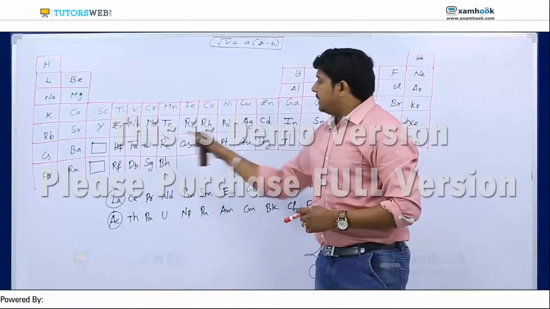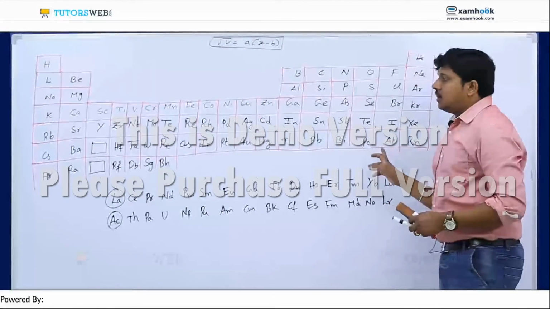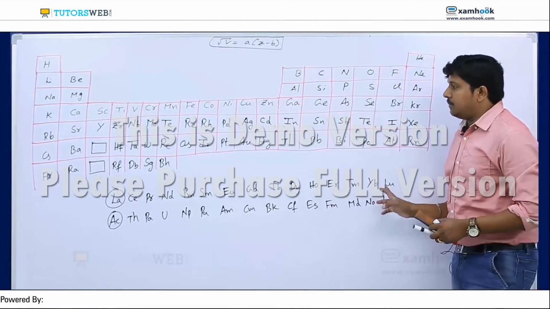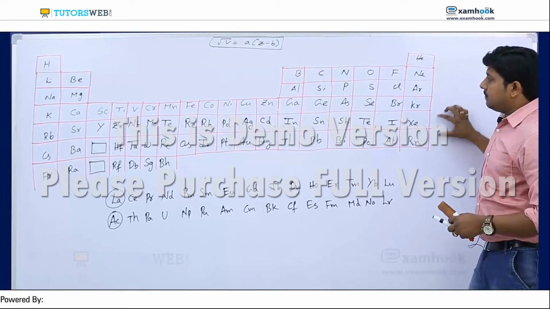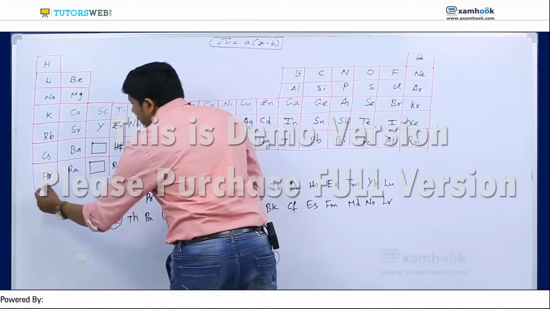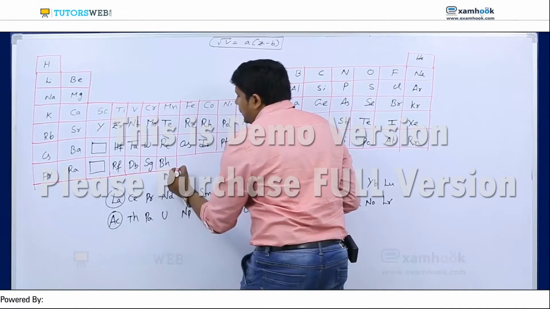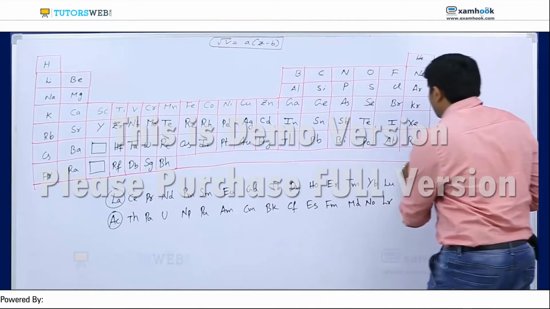So in total, the elements here are 32, because here there are 18 elements, one less, so 17 elements and the remaining elements are there. So totally the elements for this period are 32 and here also 32 elements are present. But there is no common name for these elements.